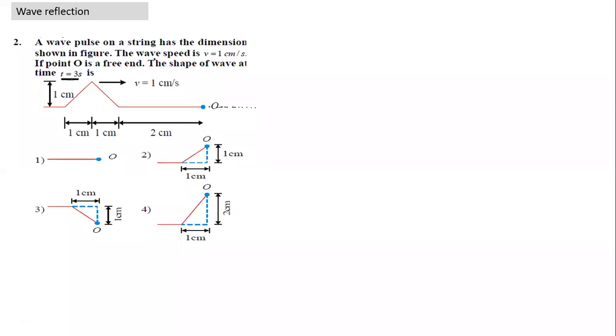So here also, the wave speed is given and O is the free end. What would a free end do? If we take this as a mirror, there's a reflected wave. The free end will create a reflected pulse. What will be the shape of the reflected pulse? It will be erect. Both will move with the same speed. Let's draw the shape.